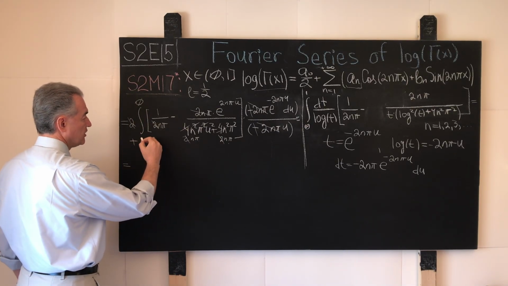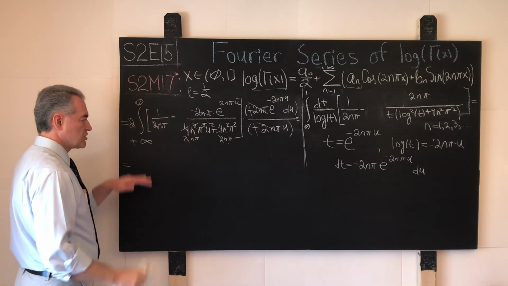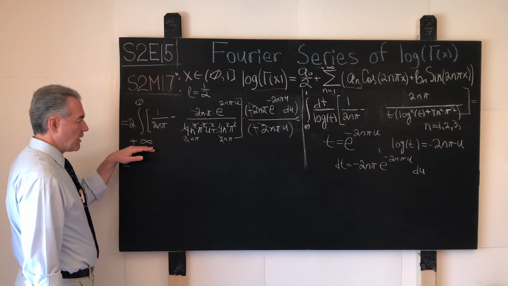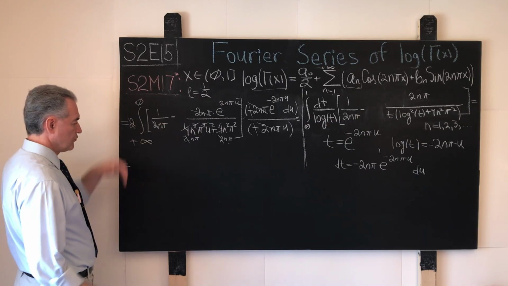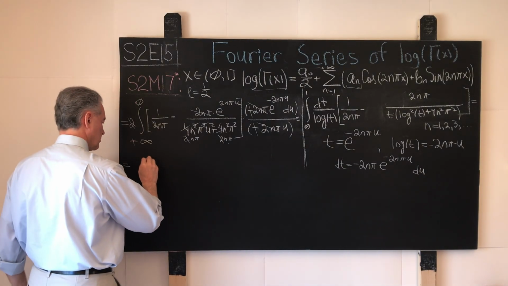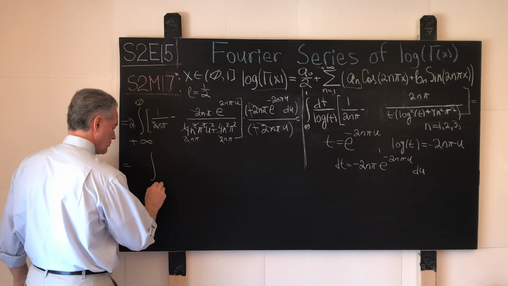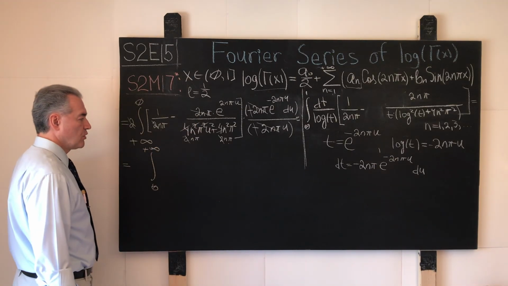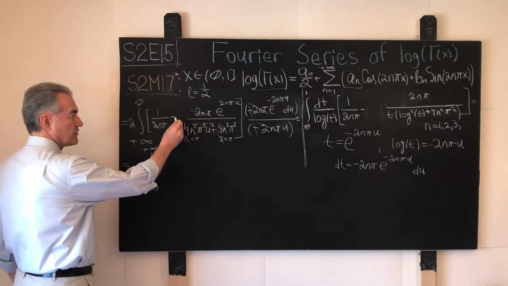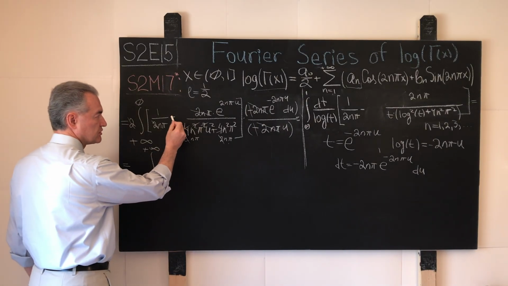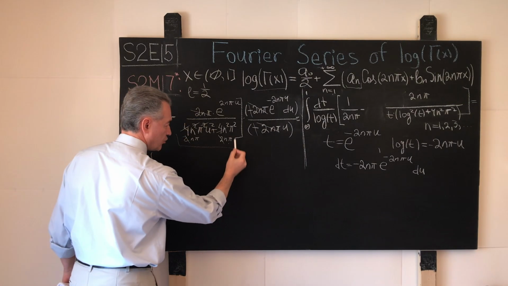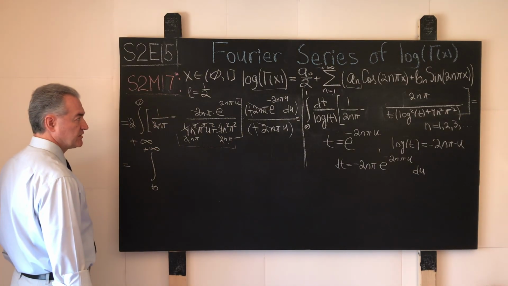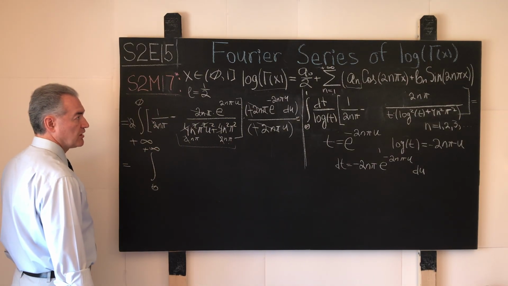And what do we have? If we flip the order or direction of integration, instead of going from positive infinity to 0, we go from 0 to positive infinity. What will we have? Because of the minus over here, this term will become positive. And what will we have over here?